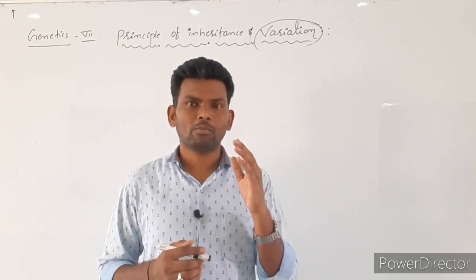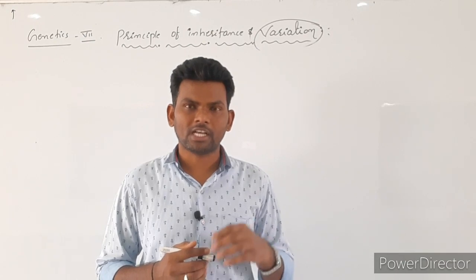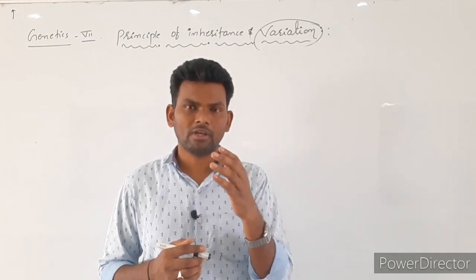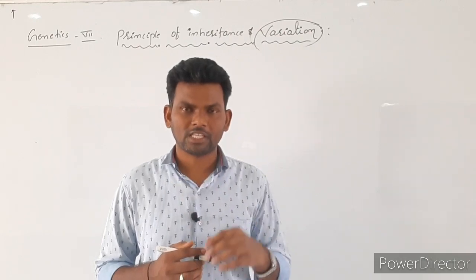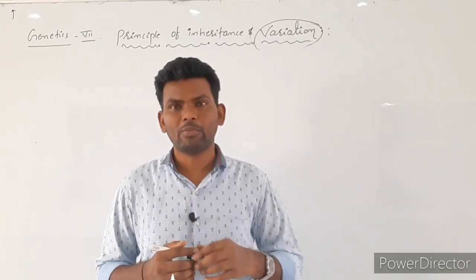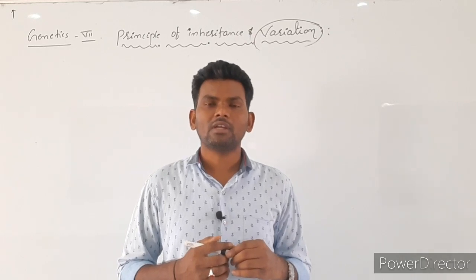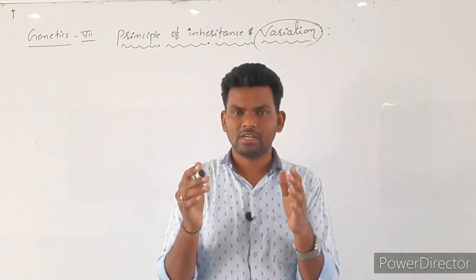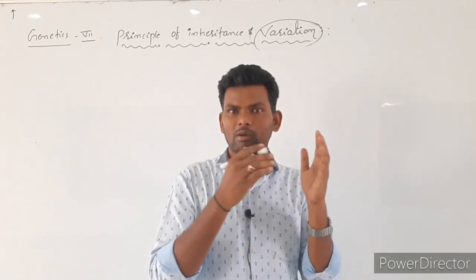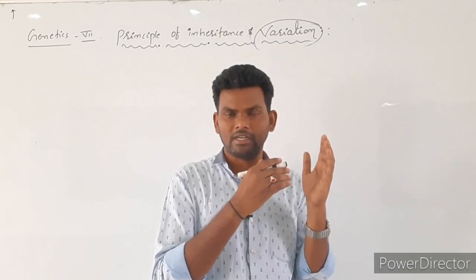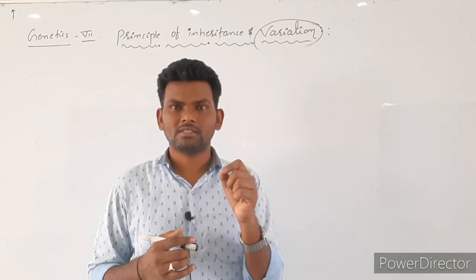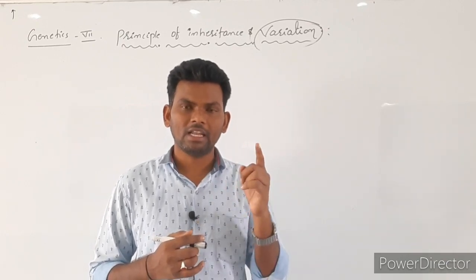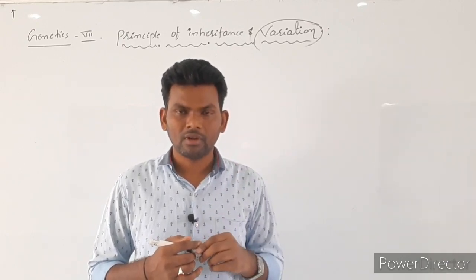And he wrote one book also. The book name is Experiments of Hybridization in Pea Plant. But the complete scientific study was neglected in the middle of the 19th century, because at that time there were famous scientists, Nageli as well as Charles Darwin.